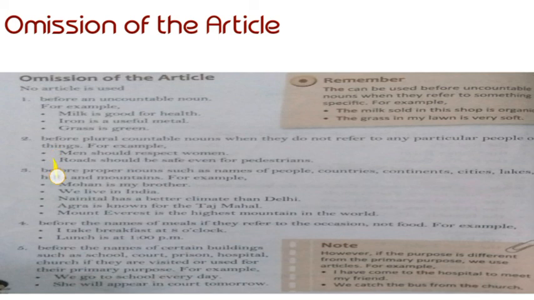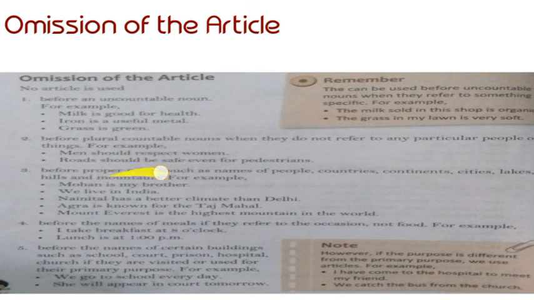Second, before plural countable nouns, when they do not refer to any particular person or thing. For example, men, M-E-N, men. Men is the plural of M-A-N, man. We read it as men, and that is man. Men should respect women. Women is the plural of W-O-M-A-N, woman. Here men is plural, and women is also plural. So what is written? Before plural countable nouns.